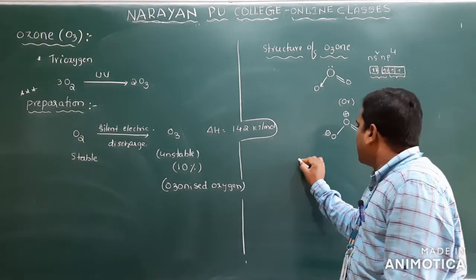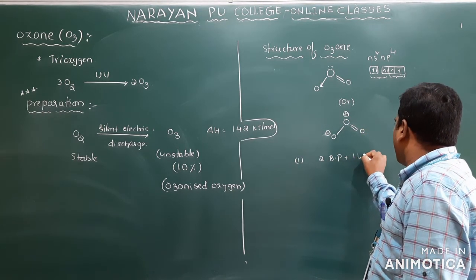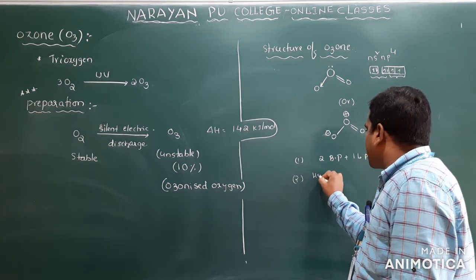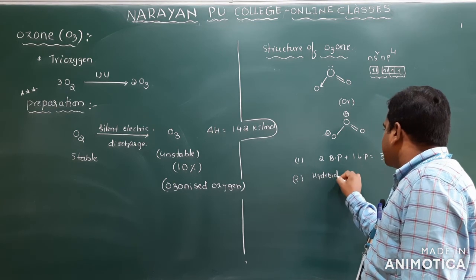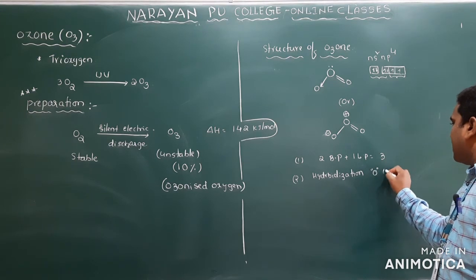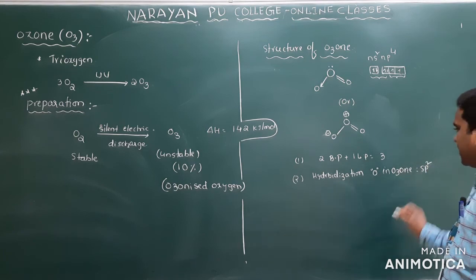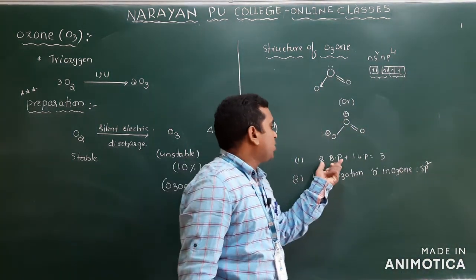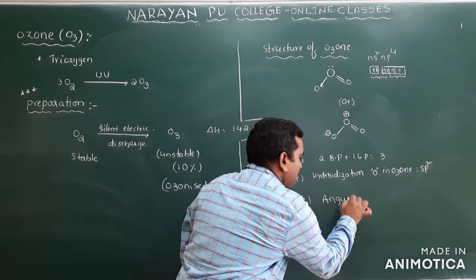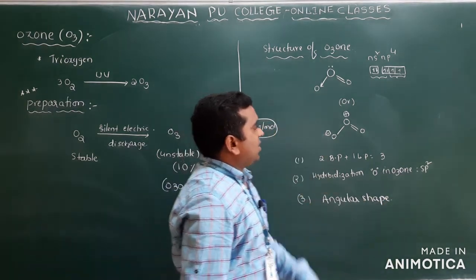So there are 2 bond pairs plus 1 lone pair. Total how many? 3. 3 means what is the hybridization of oxygen in ozone? The hybridization is sp2. When two bond pairs and one lone pair, what is the shape here? Angular shape. So that is angular shape here, clear?